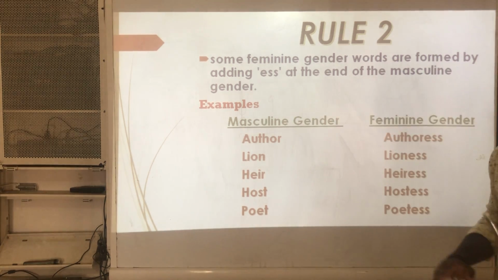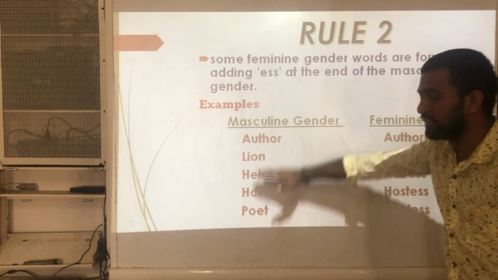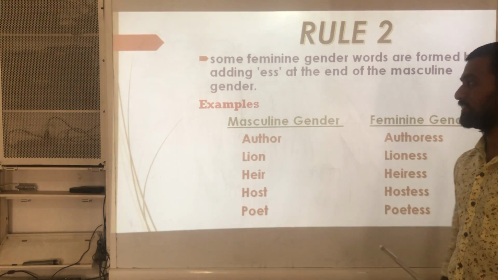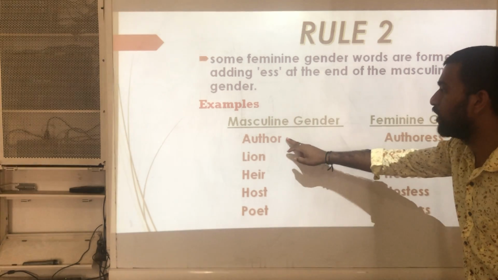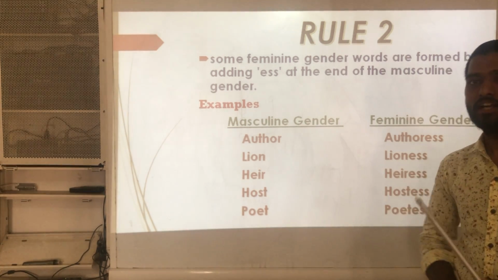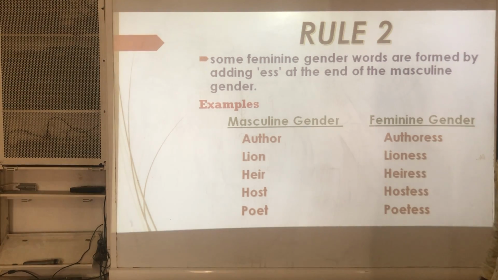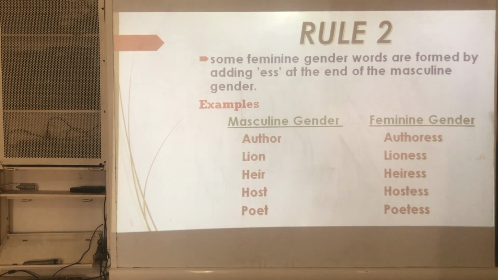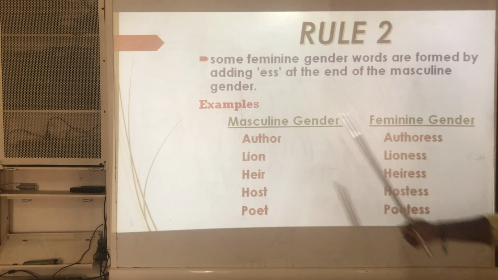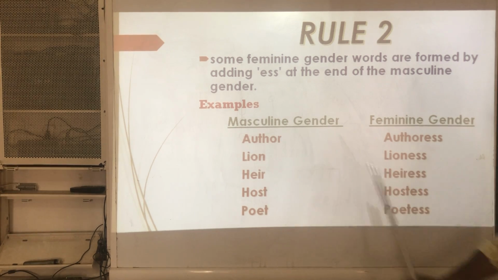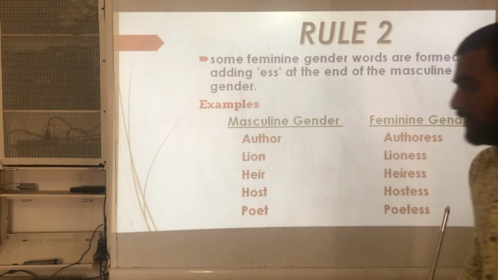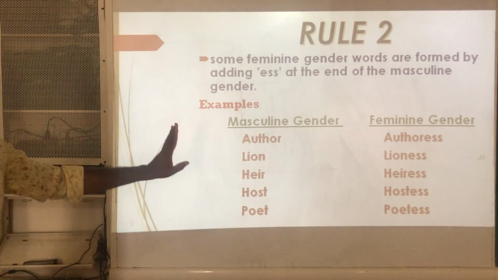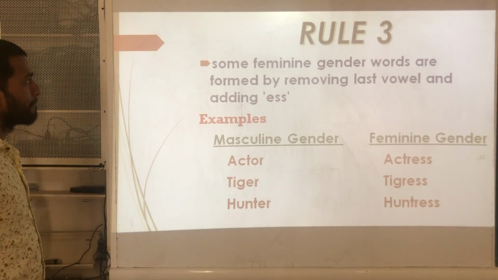If you see these types of nouns in an exam, then you need to add ess at the end of the noun, then it becomes a feminine gender. See, other, you add ess and it becomes others. Next, lion, lioness, hare, heiress, host, hostess, and the last, poet, poetess. Okay, just note these examples.